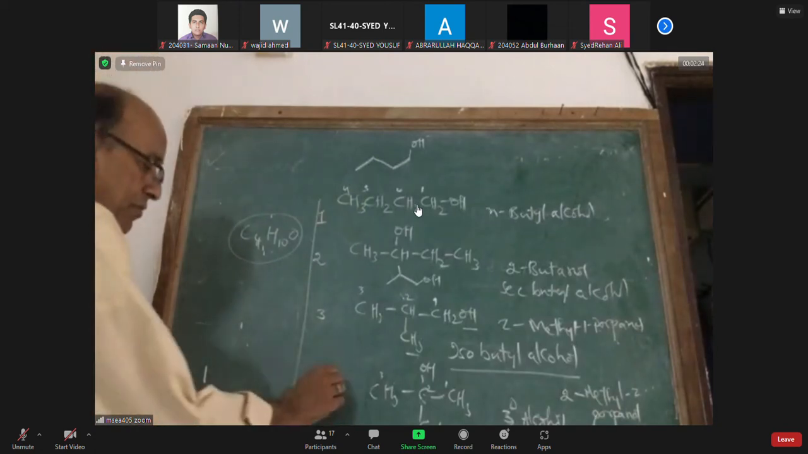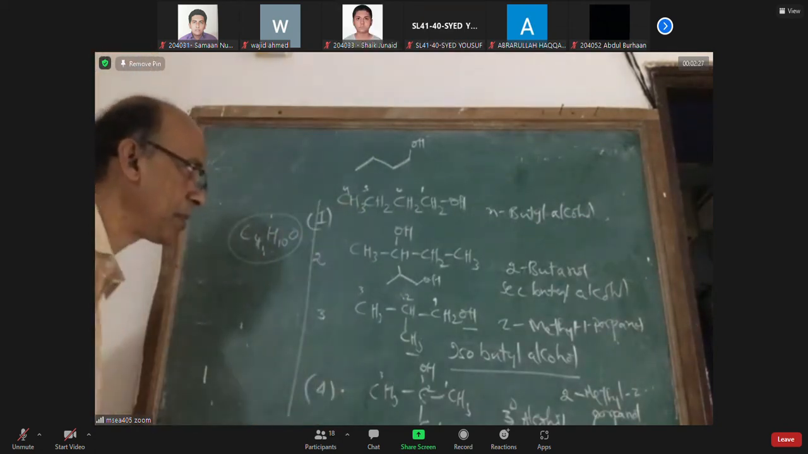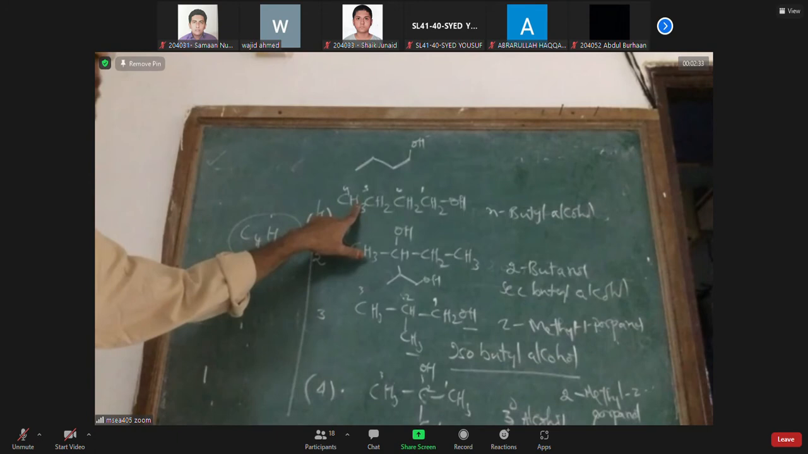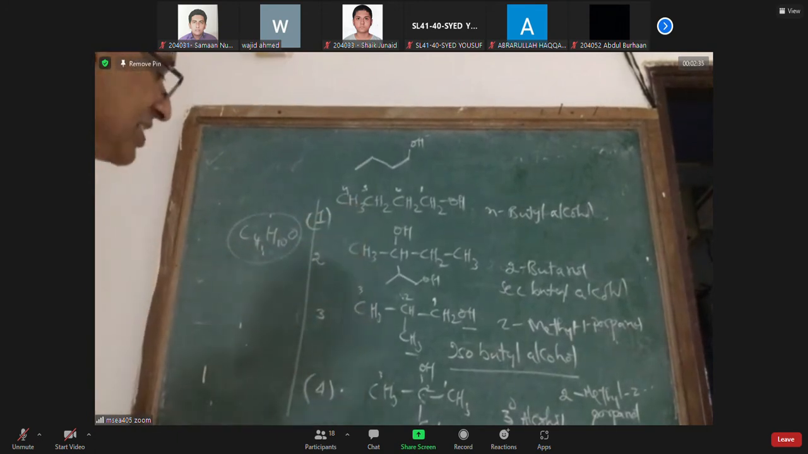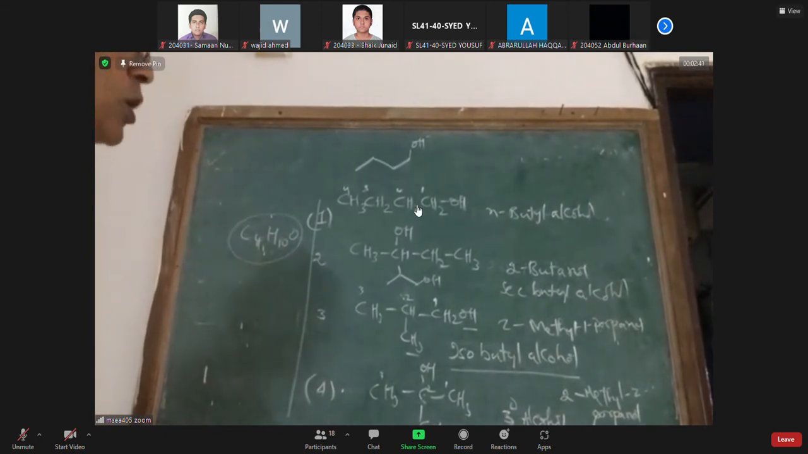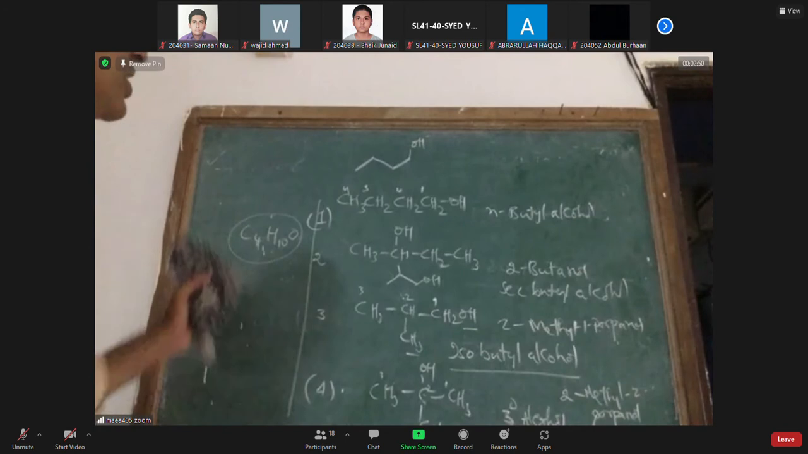What about 1 and 4, sir? What about 1 and 4? Both position and chain. That is position as well as chain isomers. So with the formula C4H10O, I can write 4 alcohols. Out of these 4, 2 are primary alcohols, 1 is a secondary alcohol, 1 is a tertiary alcohol.